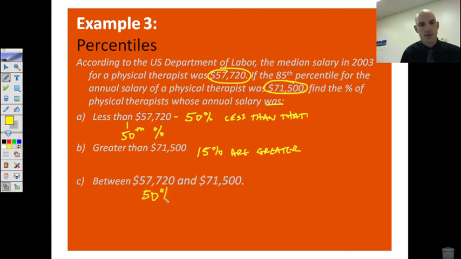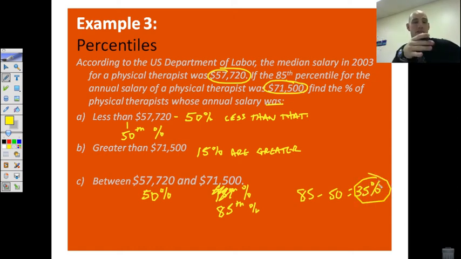Well, if this is the 50th percentile, and this is the 85th percentile, we're going to do 85 minus 50 equals 35%. So 35% would be between the two values because we're looking at the 85th percent and the 50th percent, and we want this chunk in here. Okay? So that's percentiles. The key is to remember that the percentile means the amount that is less than.